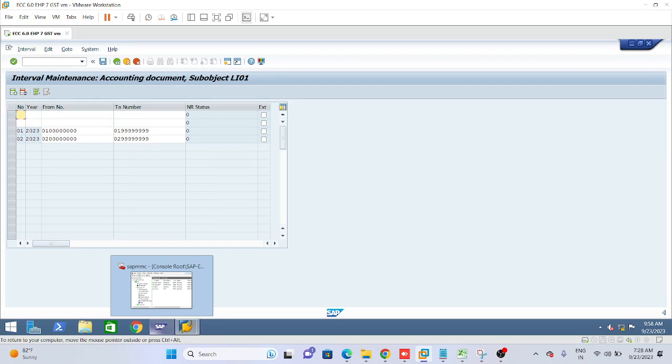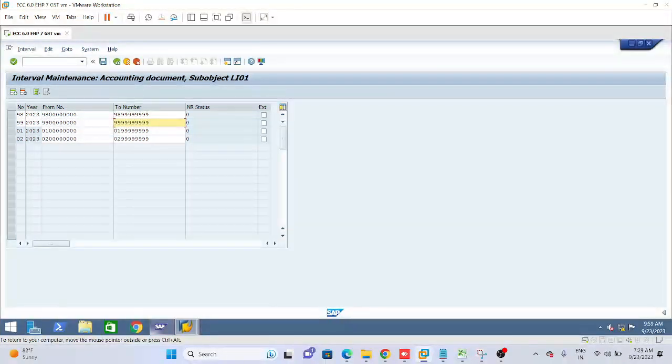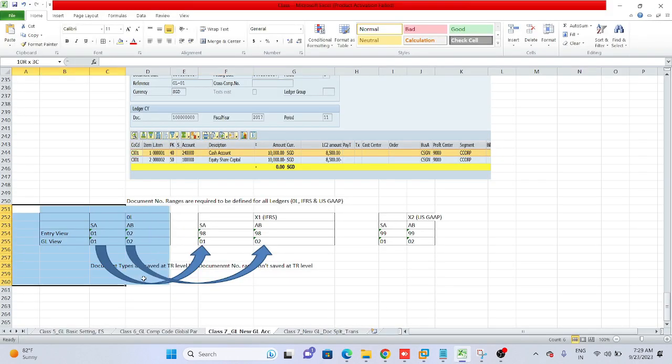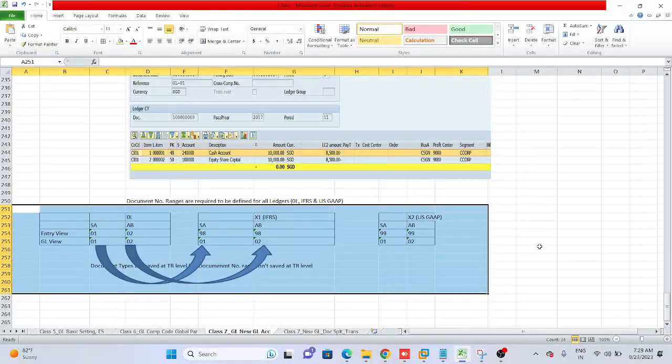Please enter 98, 99, year 2023, and 98 followed by 8 zeros, 98 followed by 8 nines, 99 followed by 8 zeros, 99 followed by 10 nines. So 01 and 02 is for entry view for the leading ledger, 98 is for entry view for IFRS, 99 is for entry view for US GAAP, as per the Excel which I have explained. The same thing I am replicating in the system.